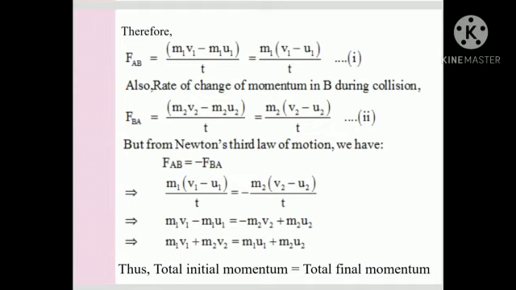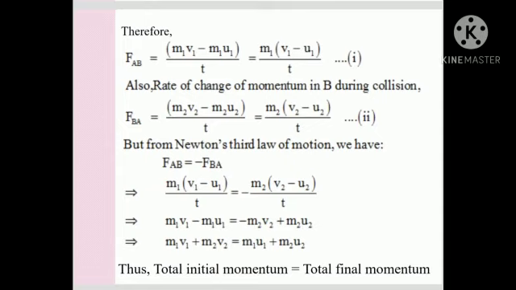Here m2 is common, so m2 (v2 minus u2) upon t. Now from Newton's third law of motion we know that the force is equal but in the opposite direction. So FAB is equal to FBA but in the opposite direction, therefore minus FBA.